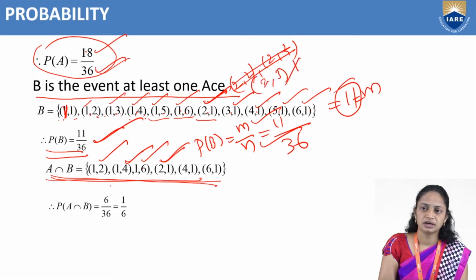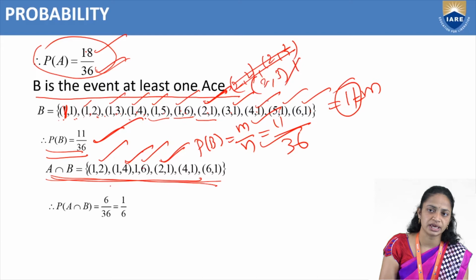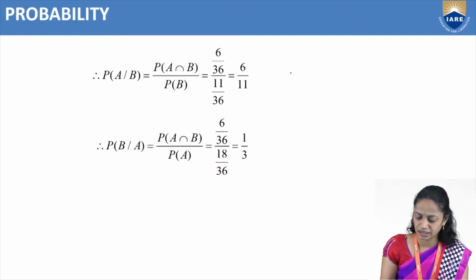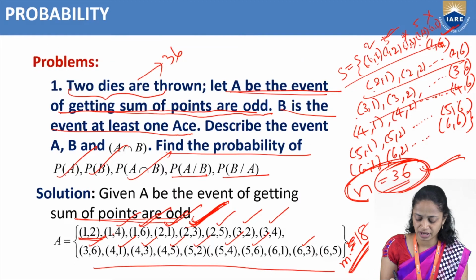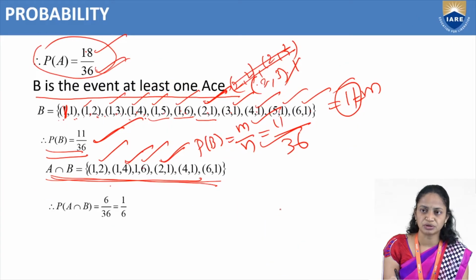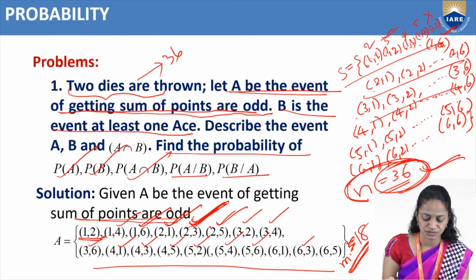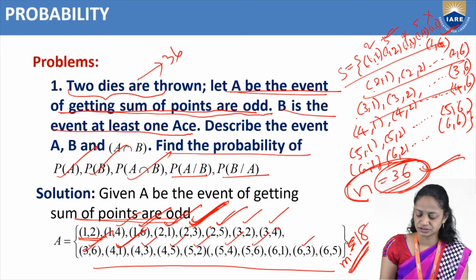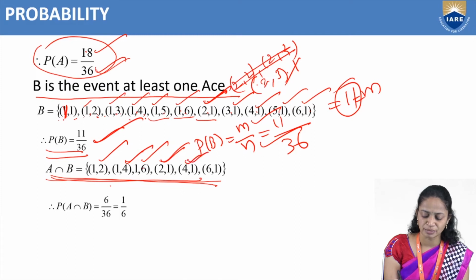So this is not a common value in both A and B. That's why we are not taking 2 comma 3. Like that, here we have 2 comma 5, and 2 comma 5 is not in B. 3 comma 2 is also not there, 3 comma 4 is also not there, 3 comma 6 is also not there. We have 4 comma 1, so that's why we are taking 4 comma 1.